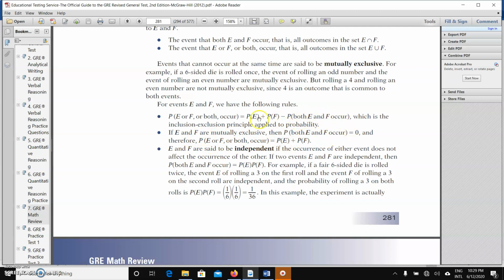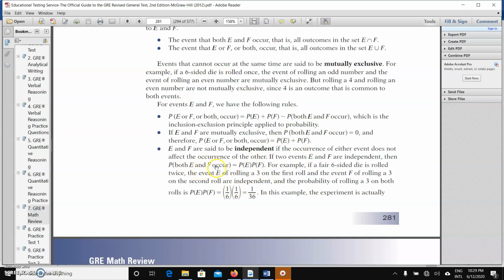That's what they said here. So that means you have P(E) plus P(F). It depends on the information you have in the question. For independence, when they happen independently, that means they happen differently. They do not affect each other. So it means they have P(E) and P(F) together. So this P(E and F) is the same as what we have here. That means P(both E and F) is P(E) times P(F). There will be multiplication. P(E intersect F) is the same as P(E) times P(F).